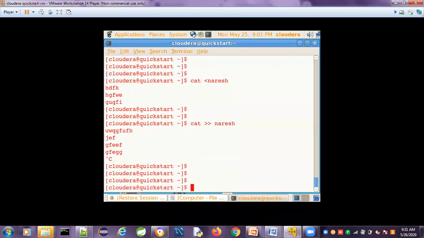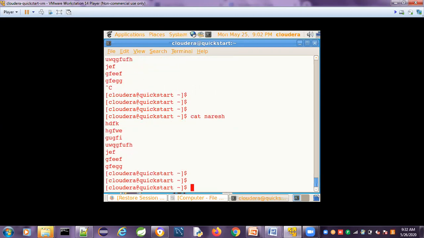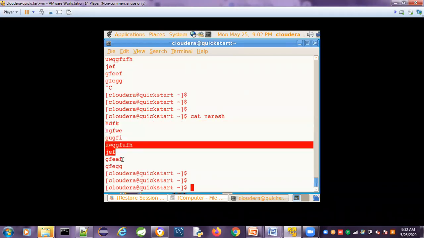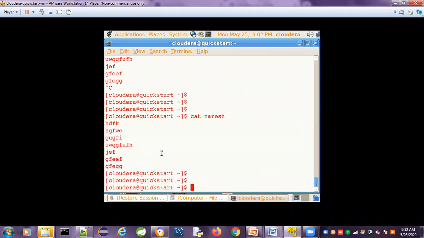Whatever data is given here will be appended at the end of the file, after the data that is already present. Now you can open it with the cat Naresh command. See, whatever I have given, EWG, JEF, GF, these are the things I appended. Previously this data is present, and this data is appended.